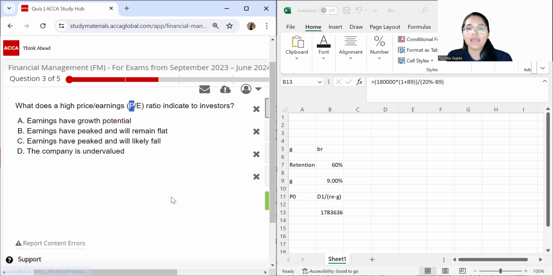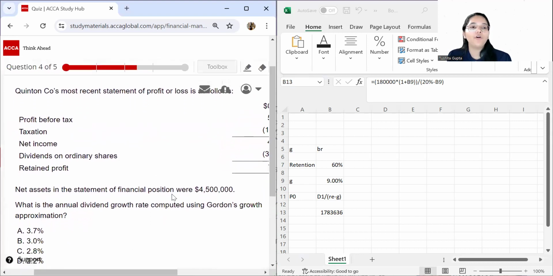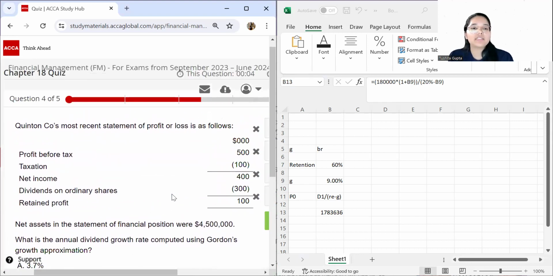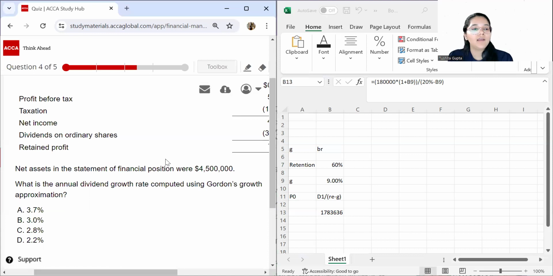That is why option A is your answer over here. Moving to question number 4, Quinton Company's most recent statement of profit or loss is as follows. They have profit before tax, taxation, net income. Net assets in the statement of financial position were 4.5 million. What is the annual dividend growth rate computed using the Gordon's growth model?